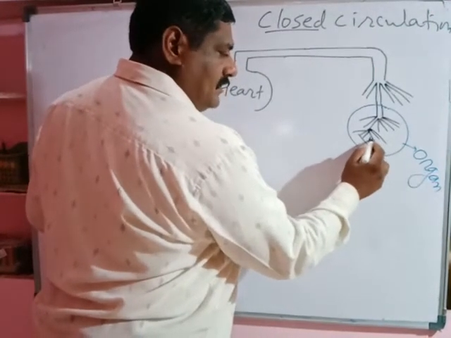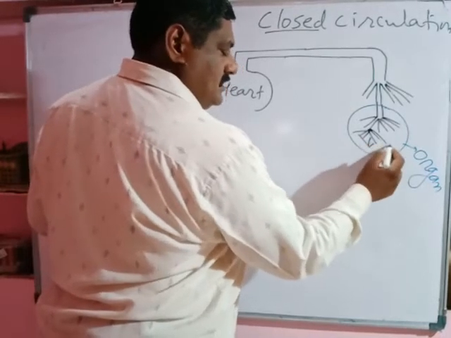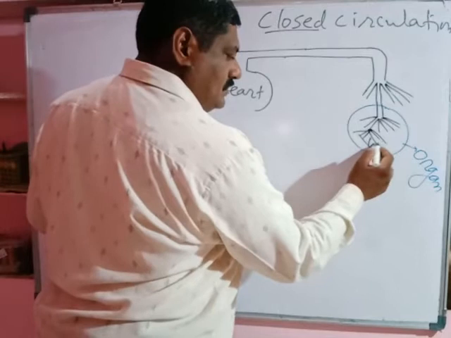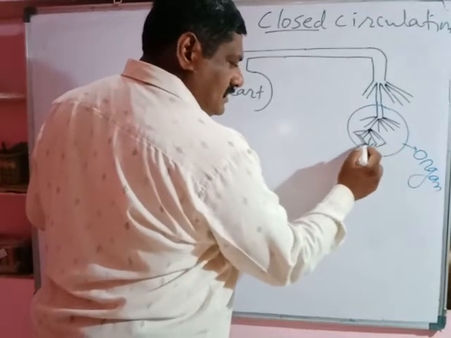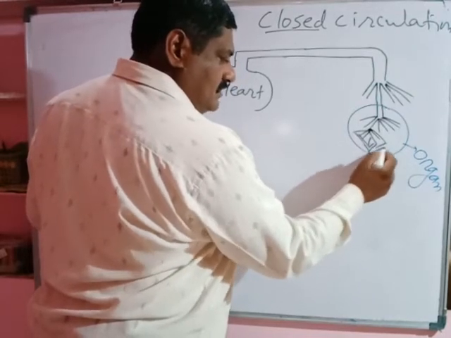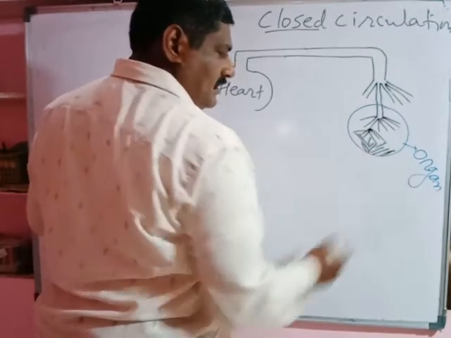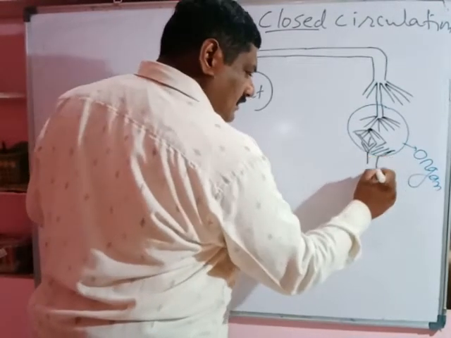From the blood capillary, material is transported into the tissue, and from the tissue the waste materials are collected and transported into the capillaries of veins that join to form venules. Venules join to form a vein, and the vein comes out of the organ.